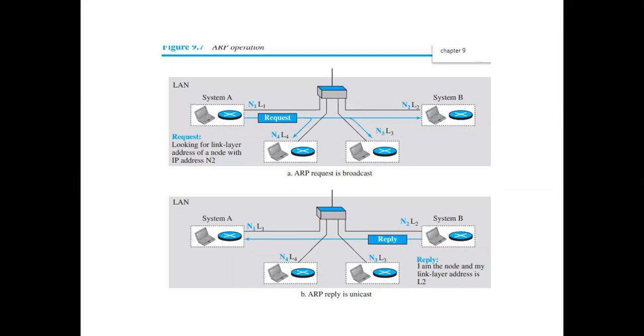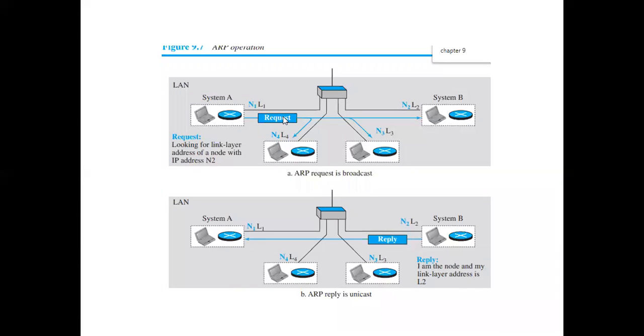Am I clear? So the sender generates a request. You call this request an ARP request. This is actually a packet. It has been generated by the ARP protocol, because the system in this example, the sender, requests service from ARP. So the ARP protocol generates this request in terms of packets.